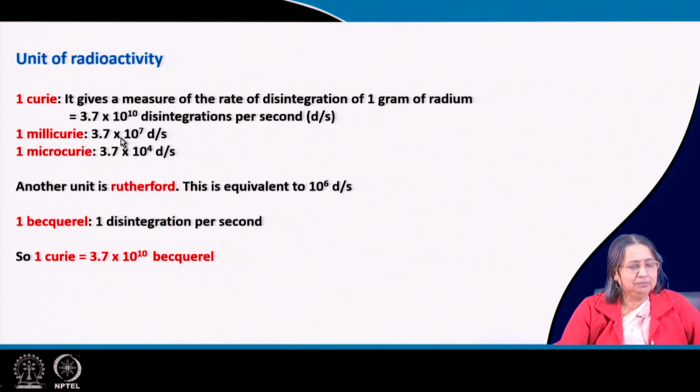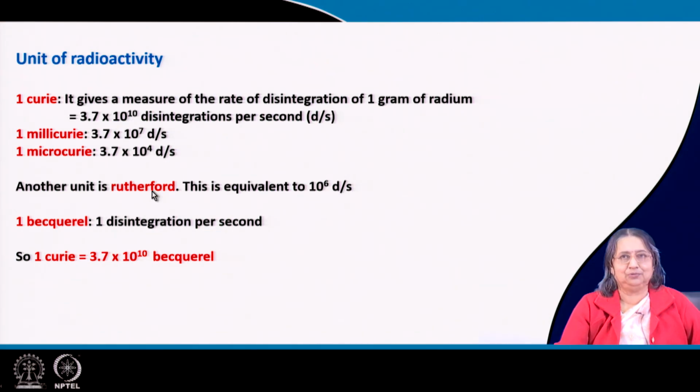Millicurie means 1000 times less, so 10 to the power 7. Then microcurie, again 1000 times less than the millicurie. So, this is according to Curie, millicurie, microcurie. Then Rutherford is another unit, equivalent to 10 to the power 6 disintegrations per second.